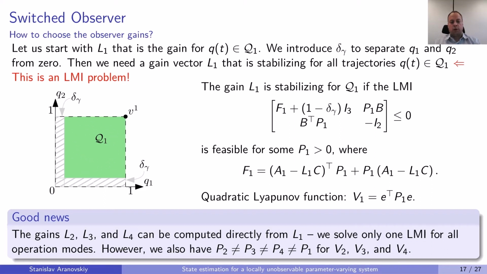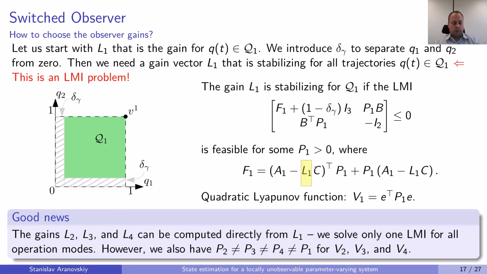So we don't even need to assume that Q of t is continuous. It can be a jumping trajectory or whatever. The only thing that we need is that Q of t remains in the green square. And designing a gain vector for the observer that is stable for all trajectories is basically an LMI problem. So the gain L1 is stabilizing for Q1 if this LMI is feasible. And this is a standard LMI for observer design. So we have the quadratic Lyapunov function, and basically this LMI is feasible for all suitable choices of delta gamma.